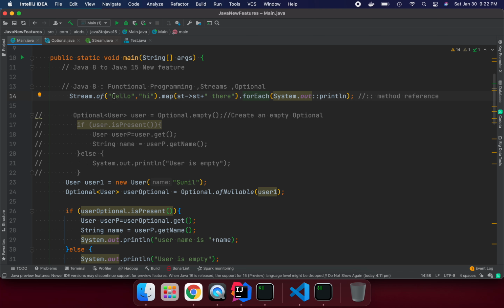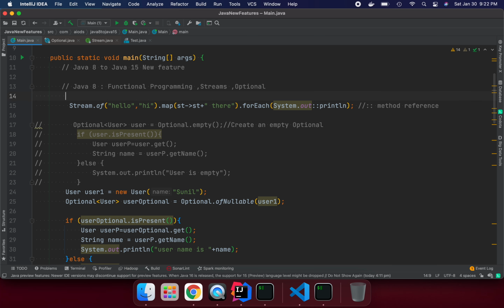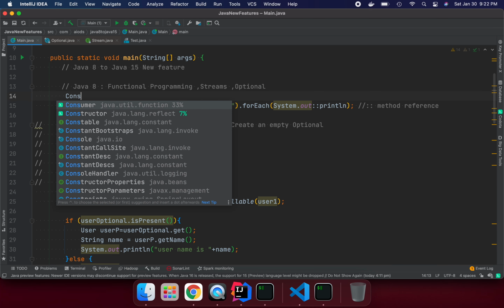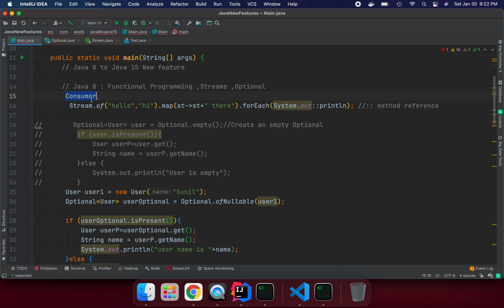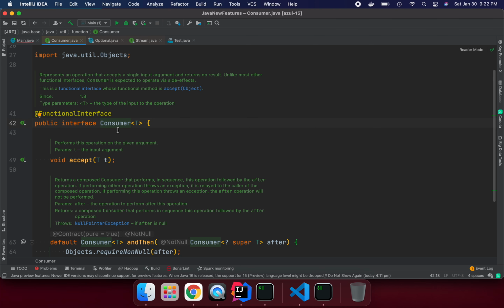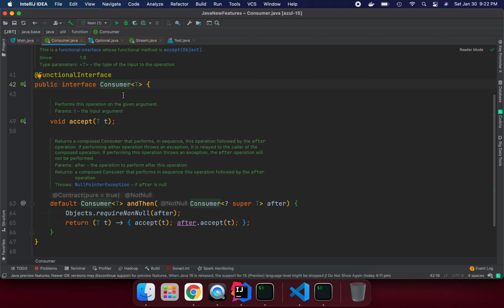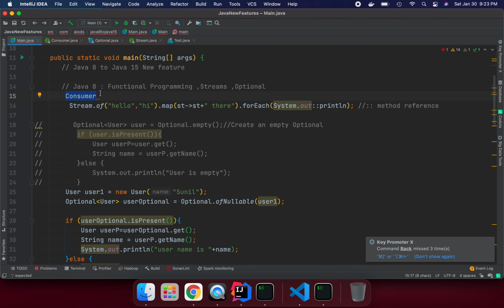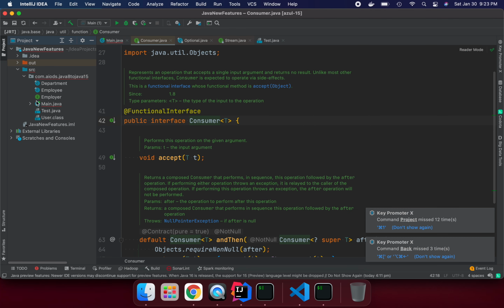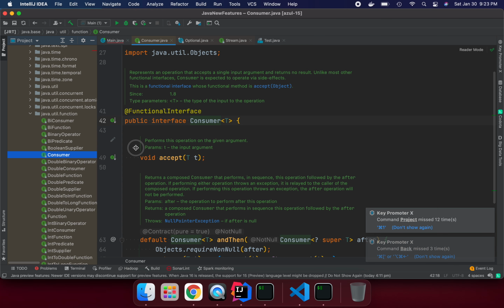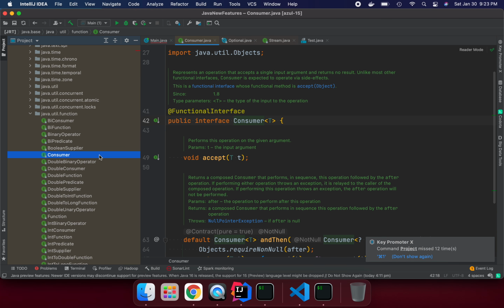So let's see it. If we type here, it is Consumer, right? So under this is a functional interface. A functional interface means those interfaces only have one abstract method. You should not have defined methods in functional interfaces. Let me click again here and we can see over there in the project structure, we have so many functional interfaces. I'm not going into detail in this section. In later sections we will explain this.